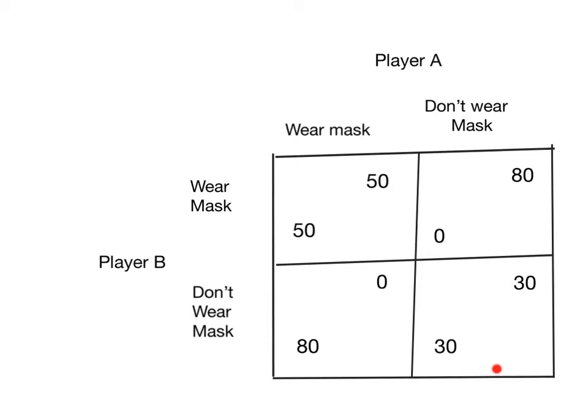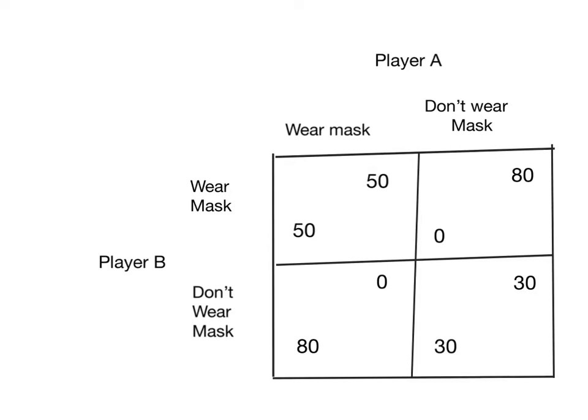If player A is not wearing a mask, player B can either choose to not wear a mask and get 30, or to wear a mask and get 0. Remember, player B doesn't get protection to themselves from wearing a mask, they're protecting player A. So all that happens is they are worse off, they have to wear that uncomfortable mask. So player B loses by wearing a mask when player A is not wearing a mask. Of course, player A gains. Player A gains when player B wears a mask because now player B can't infect player A. But given player A isn't wearing a mask, player B will choose not to wear a mask.